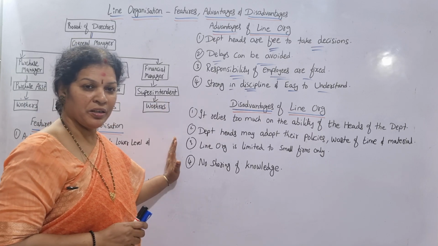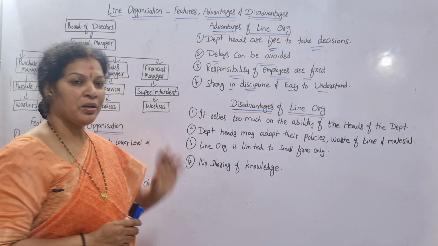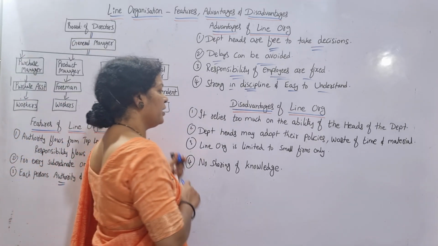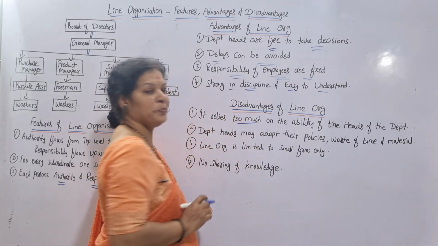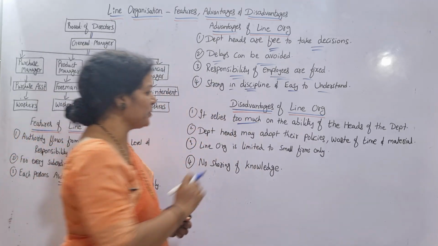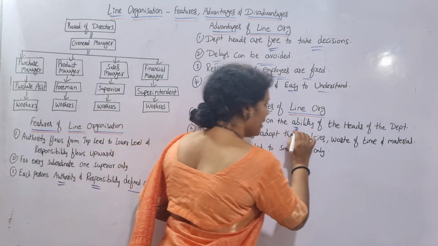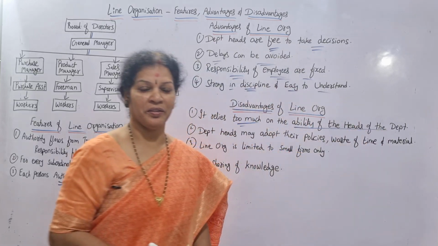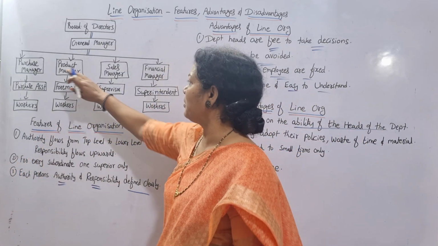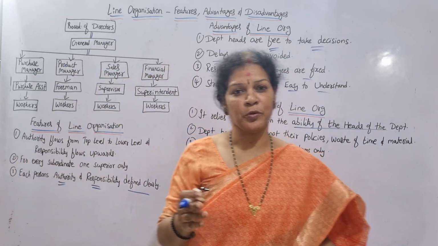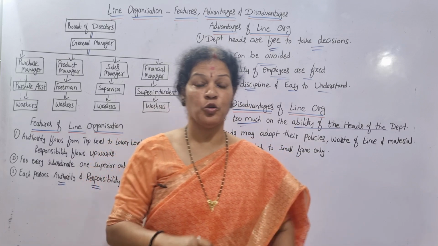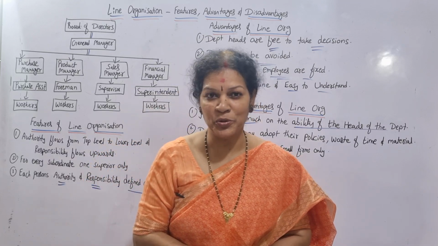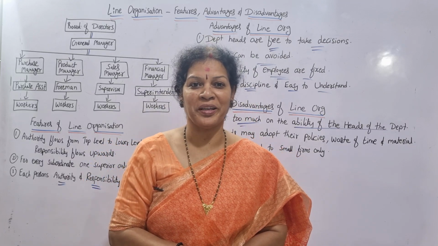Now coming to disadvantages. Disadvantages, we have 4. What are the disadvantages? First one is it relies too much. What is this too much? Too much on the ability of the heads of the department. Full freedom is given to the heads of the department. Too much reliability, too much freedom. They may misuse. The misuse, what happens?